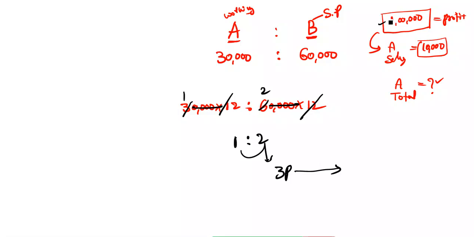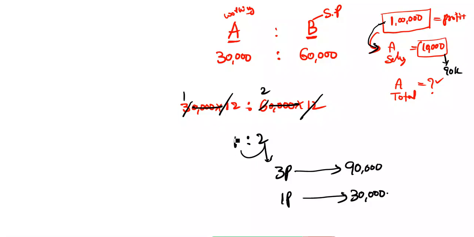Coming to the total profit, how much is it? 1 lakh rupees. A is a working partner, kada. So from this 1 lakh, A takes the salary of 10,000. And the remaining amount is how much? 90,000. Very good. ఈ 90,000 లో వీరు ఈక్వల్ గా షేర్ చేసుకుంటారు. So 3 parts is equal to 90,000, then 1 part is how much? 30,000. Very good, excellent.